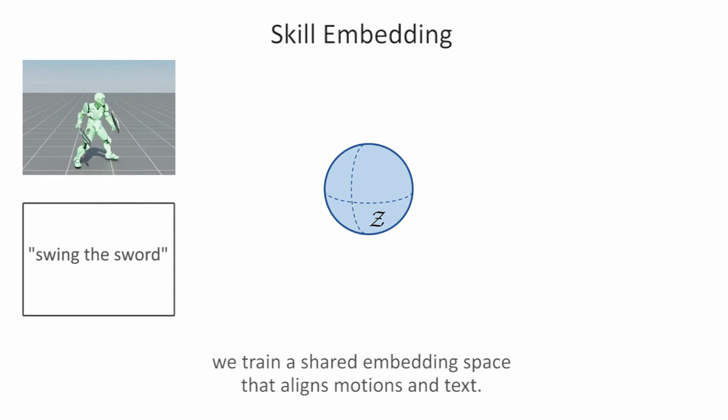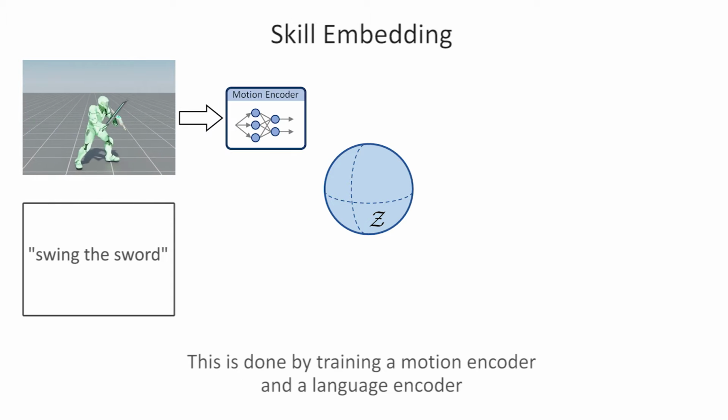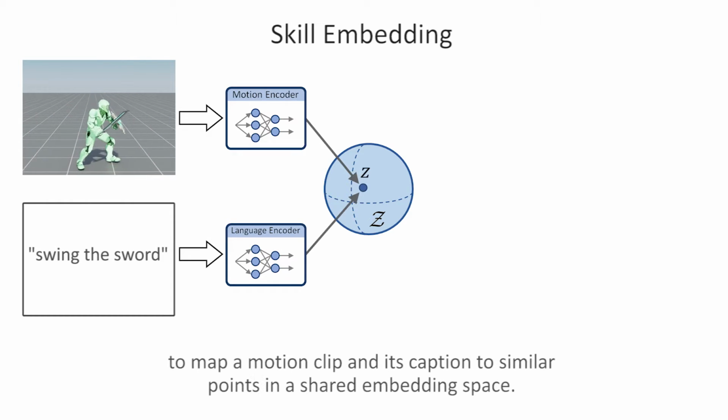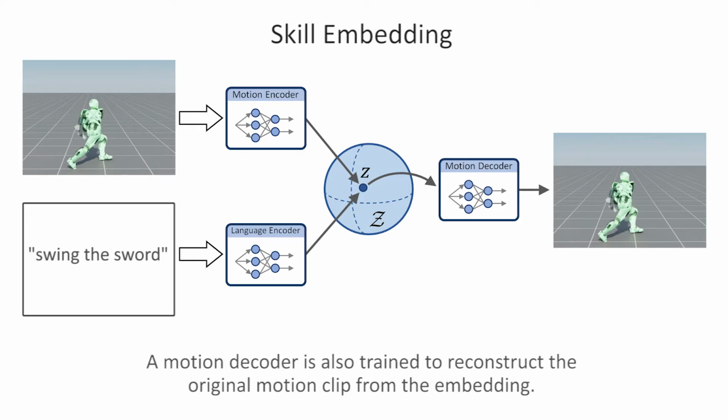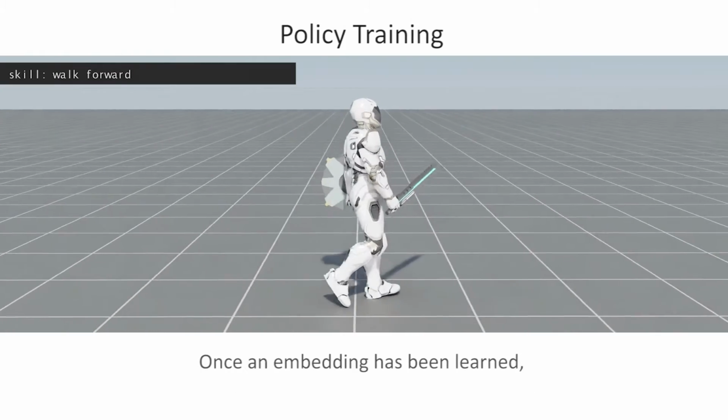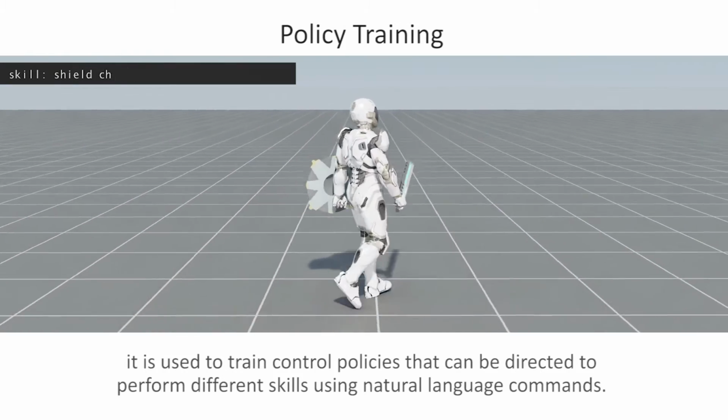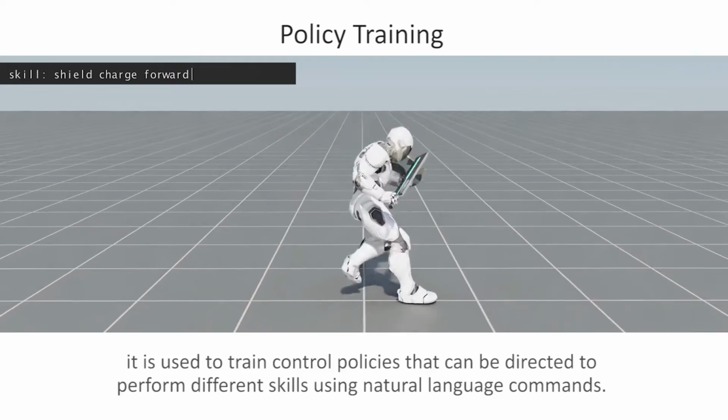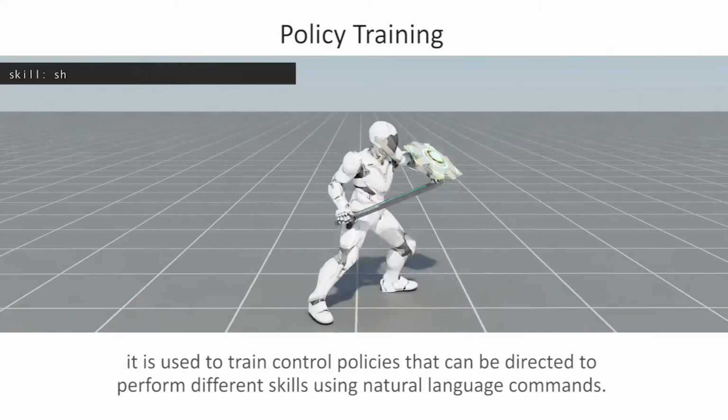Given a dataset of motion clips and captions describing the behavior depicted in each clip, we train a shared embedding space that aligns motions and text. This is done by training a motion encoder and a language encoder to map a motion clip and its caption to similar points in a shared embedding space. A motion decoder is also trained to reconstruct the original motion clip from the embedding. Once an embedding has been learned, it is used to train control policies that can be directed to perform different skills using natural language commands.